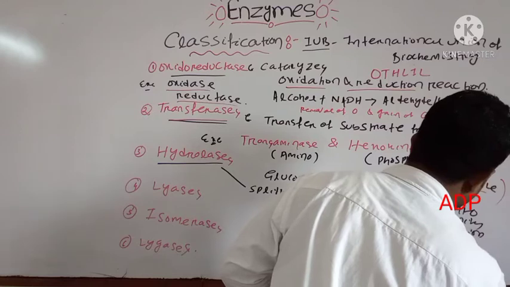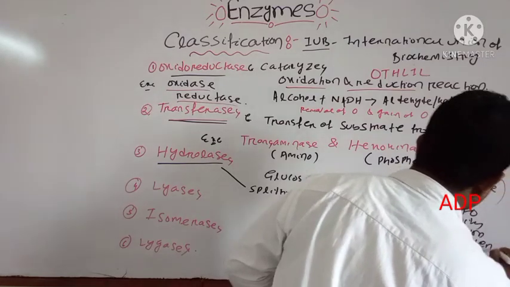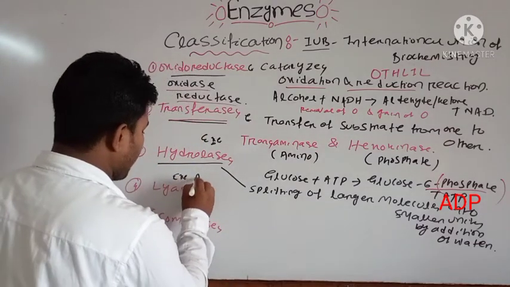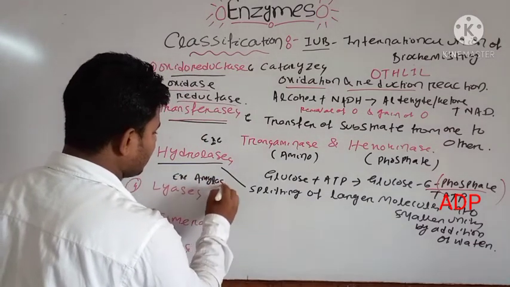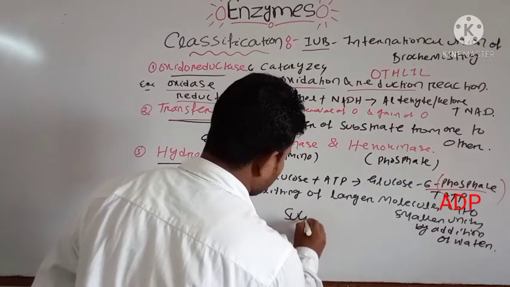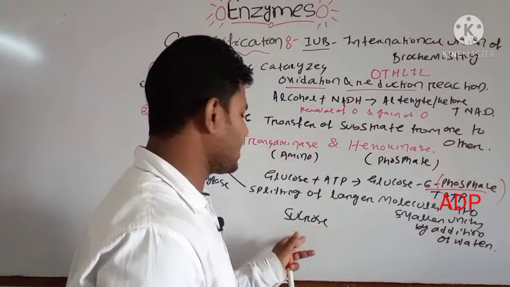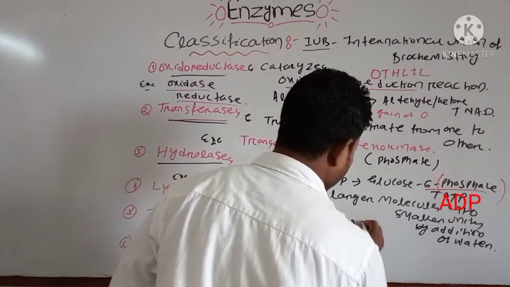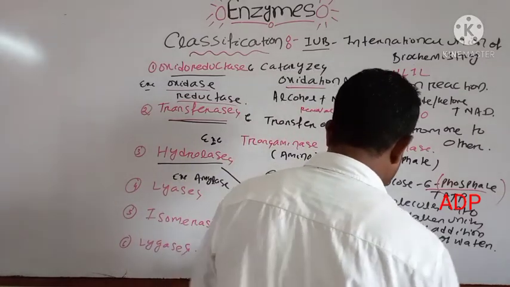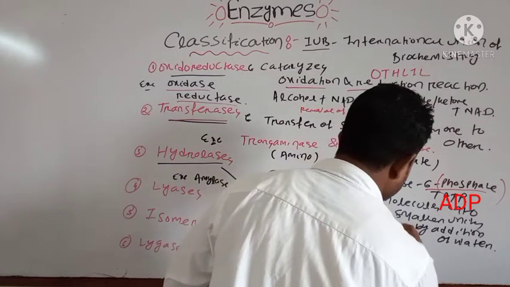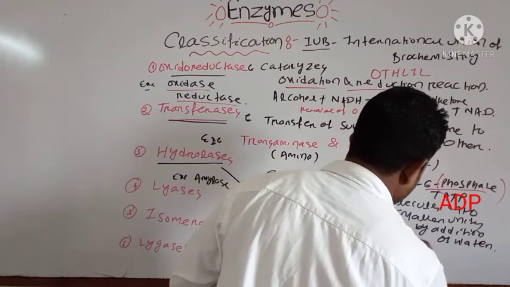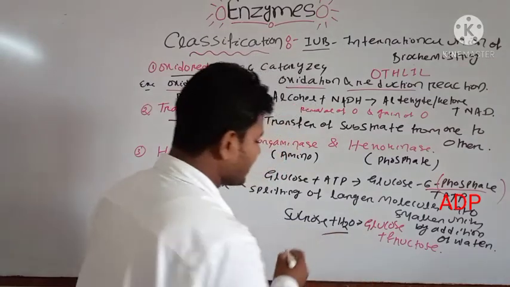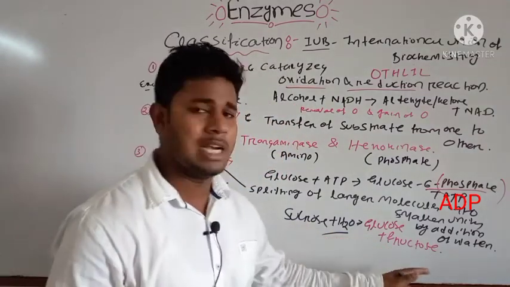One example is amylase. If you take sucrose, a complex carbohydrate, it is broken down by addition of water into glucose plus fructose. Addition of water converts the sucrose into glucose and fructose.